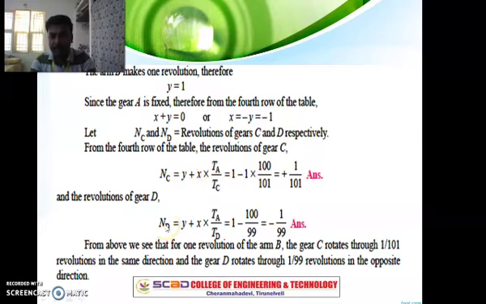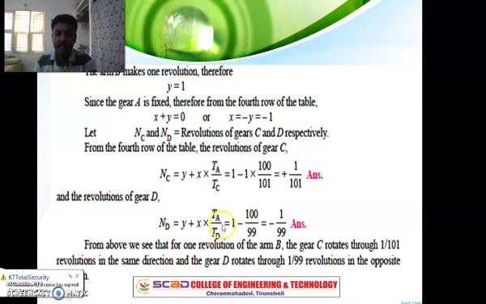Similarly we can go for D. Taking the D column, it is very simple. Y plus x into TA by TD is the answer. We know y is 1 and x is minus 1, substituting minus 1 into 100. TA is 100, TD is 99, which is given in the problem. Taking the LCM, 99 minus 100 divided by 99, so the answer is minus 1 by 99.